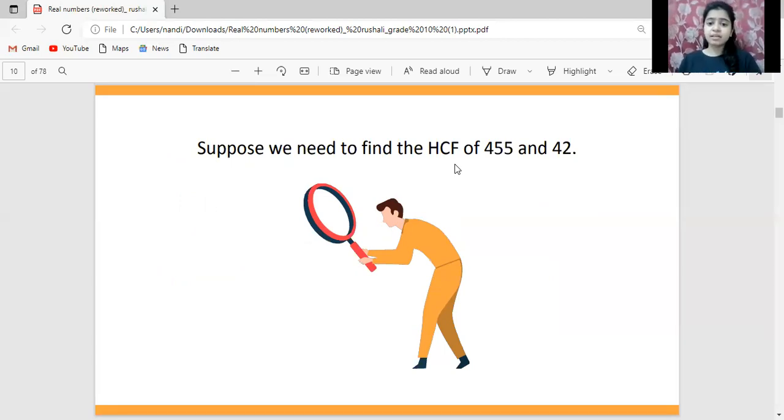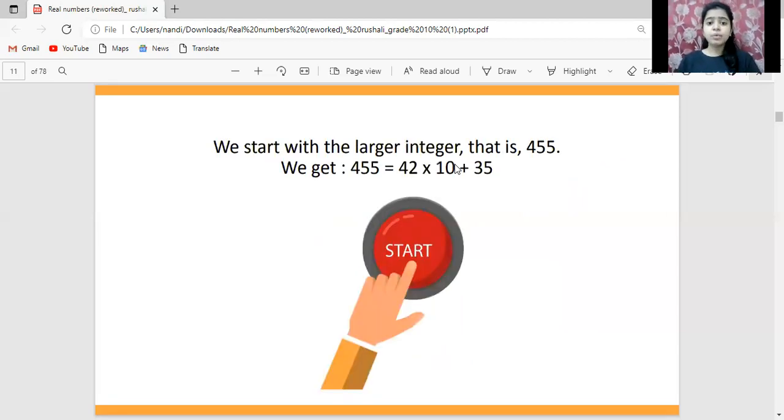Suppose we need to find the HCF of 455 and 42. So 455 is the dividend and 42 is the divisor. We start with the larger integer, that is 455. When we divide it, we get 455 equals 42 into 10 plus 35. 42 is the divisor, 10 is the quotient, and 35 is the remainder.